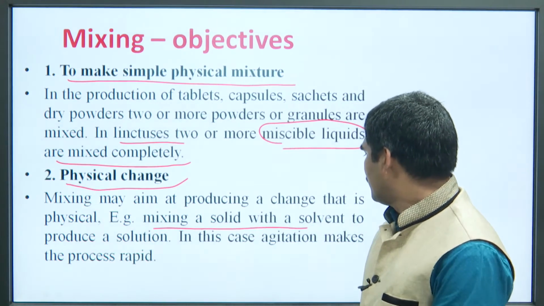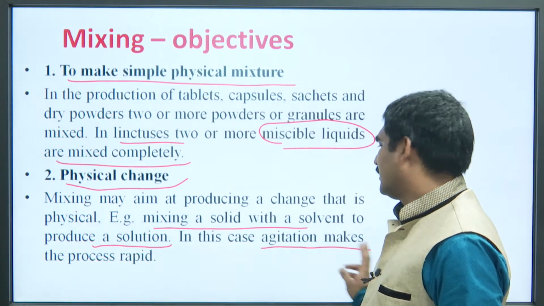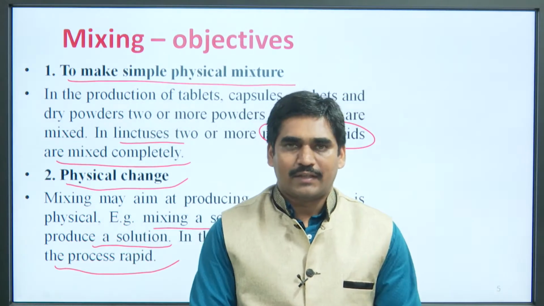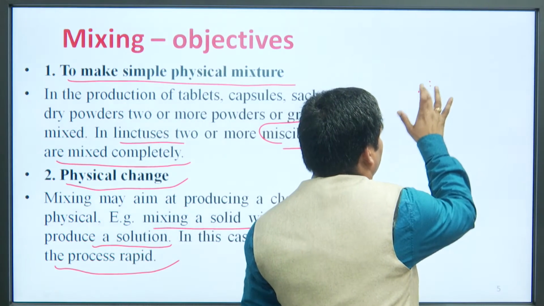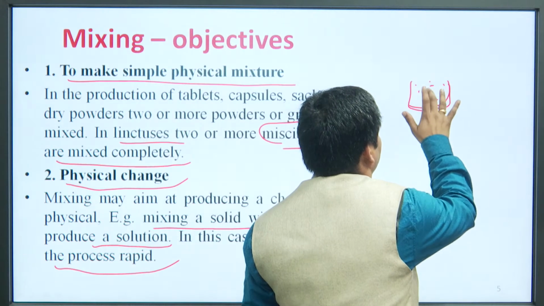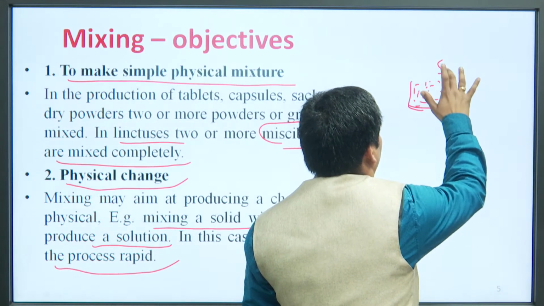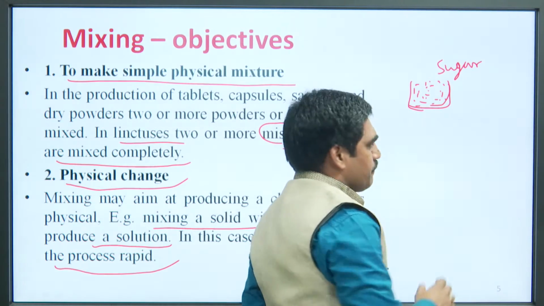See, mixing of solid with a solvent to produce a solution. In this case, agitation makes the process rapid. So, agitation, let us suppose this is a container in which sugar is taken.